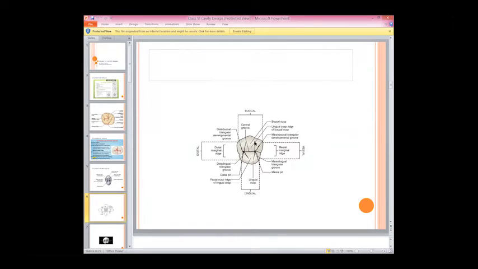On the buccal side, for example, we have cusp ridges. Each cusp has four ridges. Can anyone name the four ridges on any cusp?